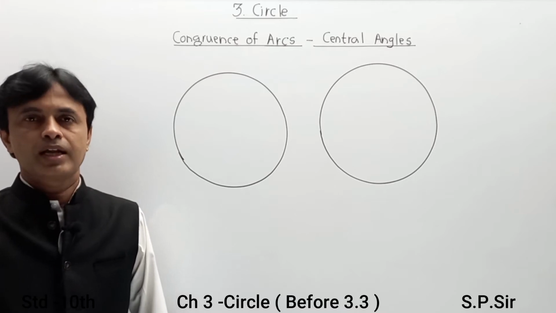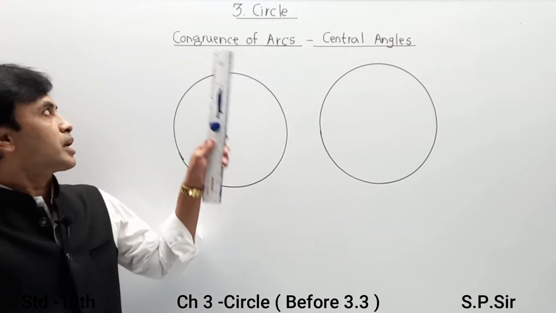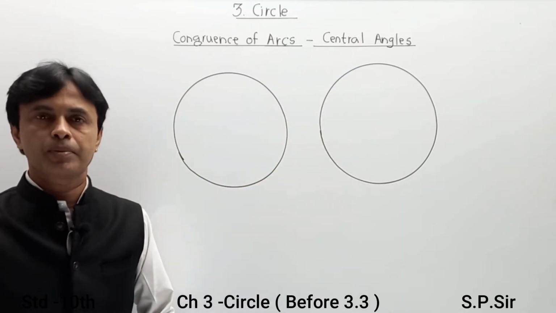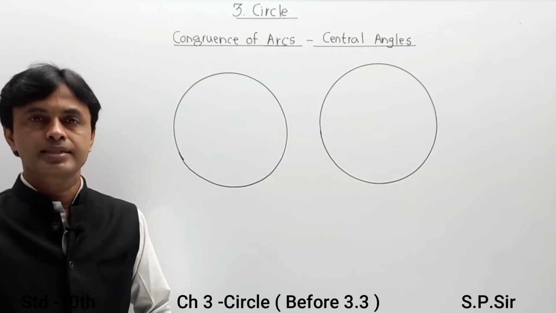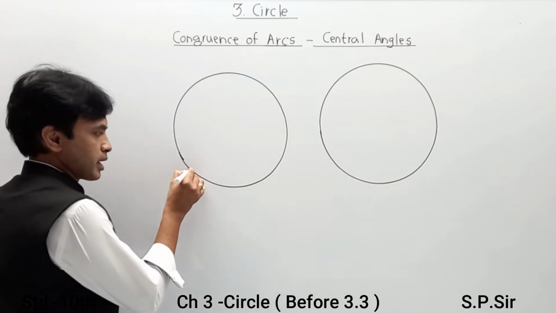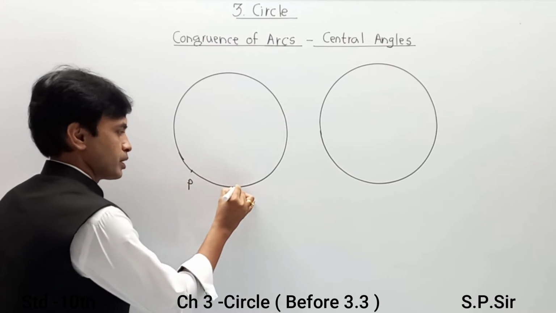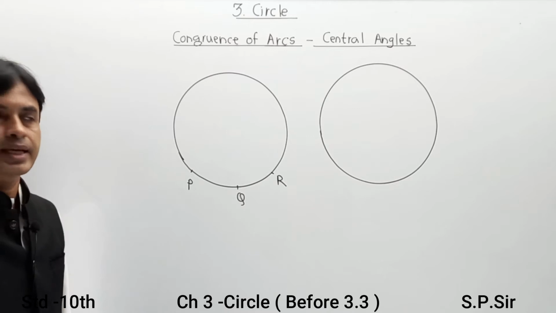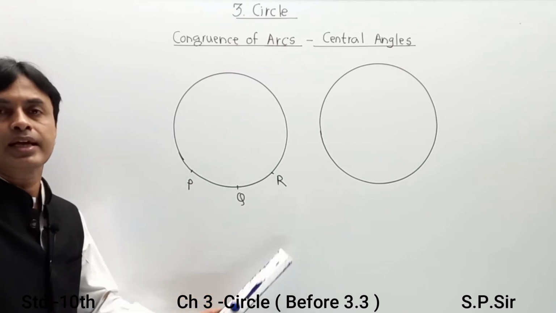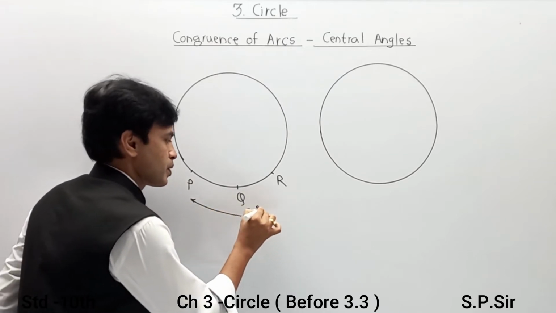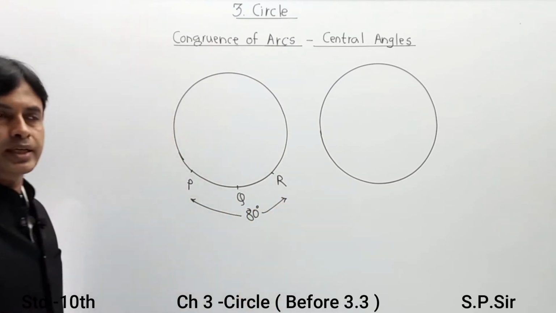Hello friends, now we are going to observe congruency of arcs and its correlation with the central angle. Remember, in a circle there is a direct relation between an arc and the central angle. For example, if I take an arc named PQR, and let us say the value of the arc is given as 80 degrees.